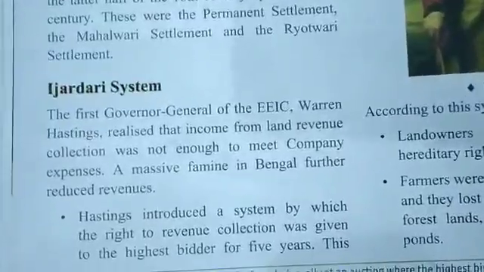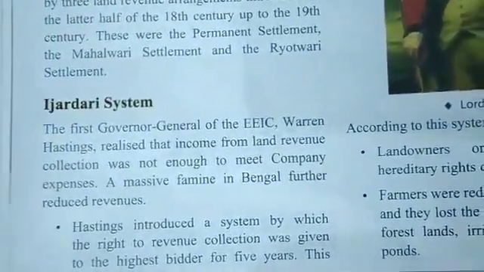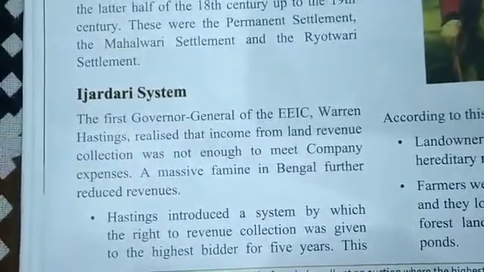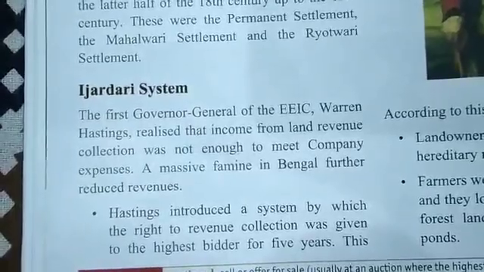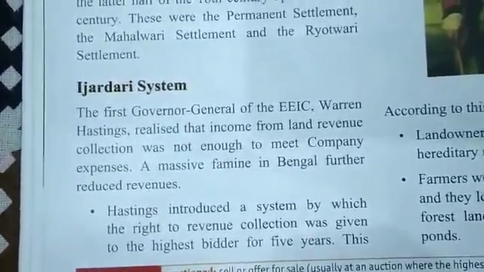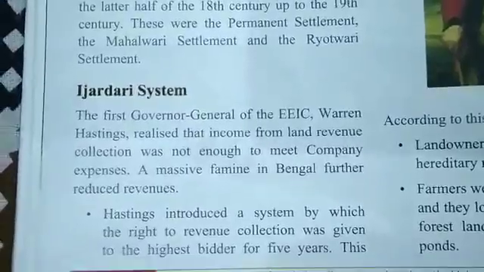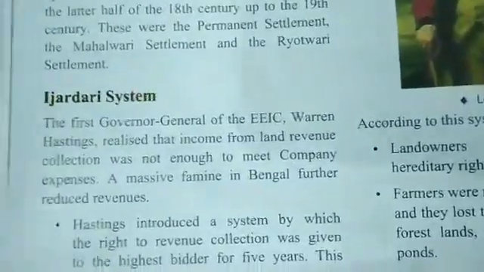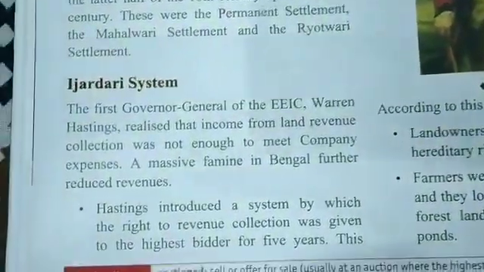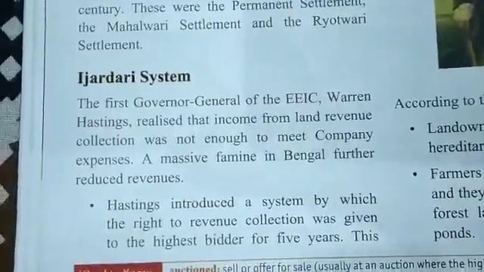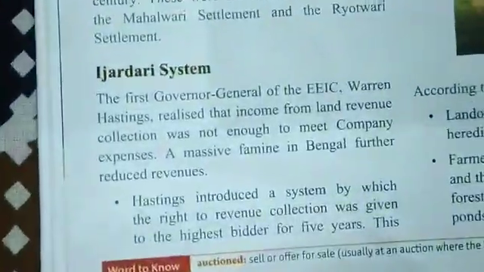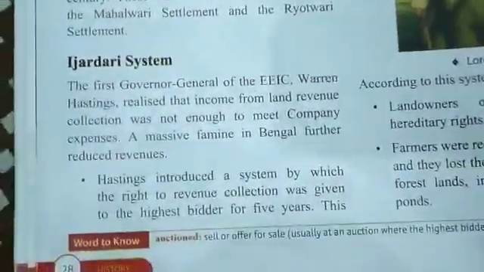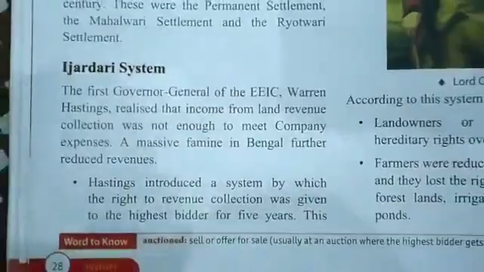Now, the Izadari system. The first Governor General of the EEIC, Warren Hastings, realized that income from the land revenue collection was not enough to meet the company's expenses. A massive famine in Bengal further reduced the revenue to the British.